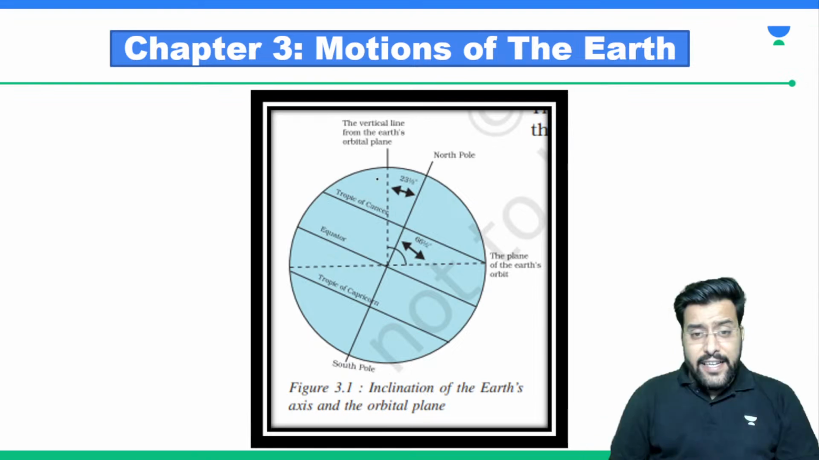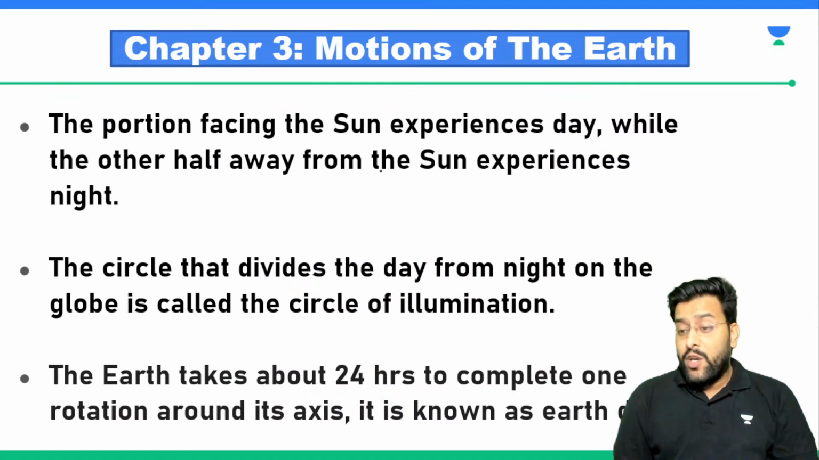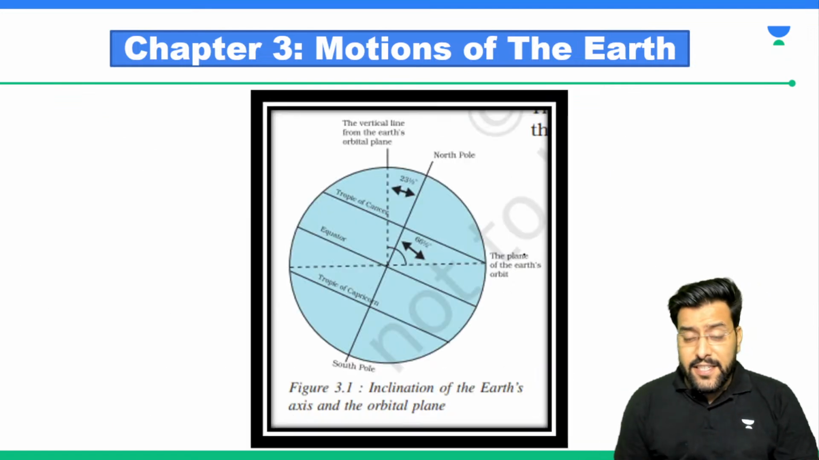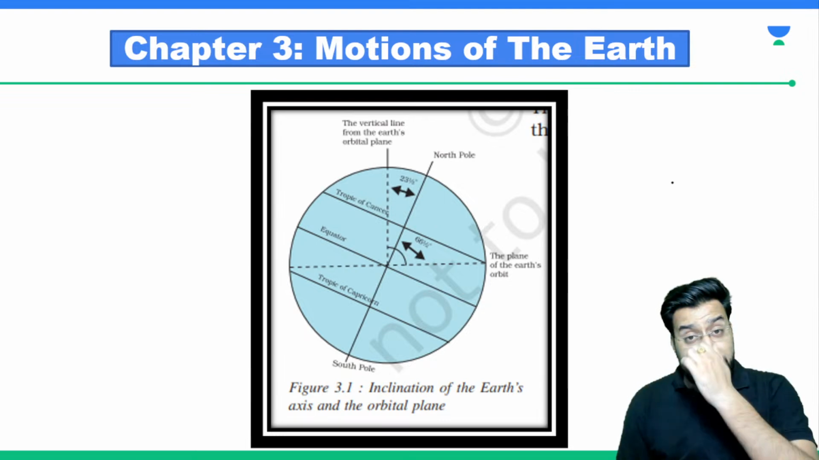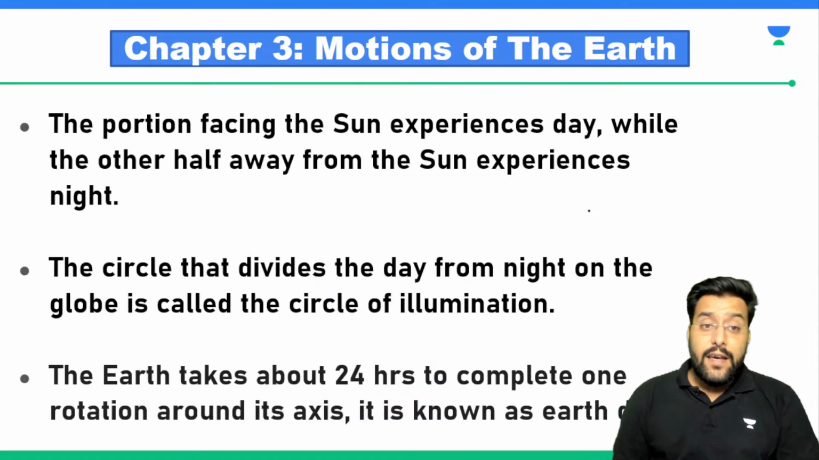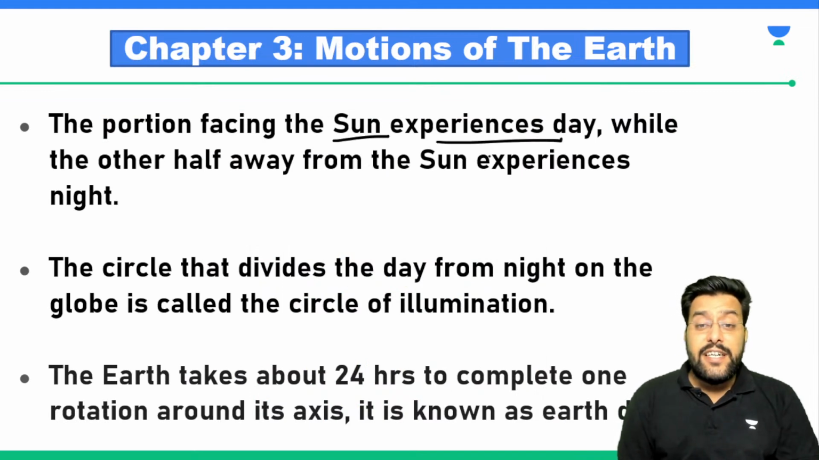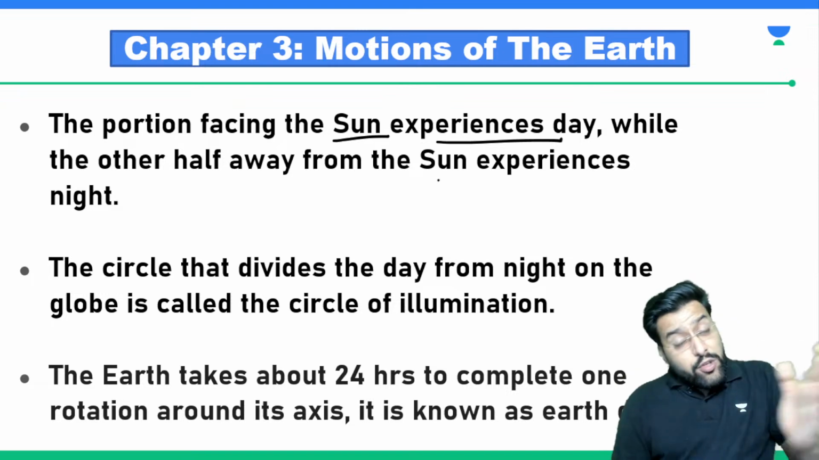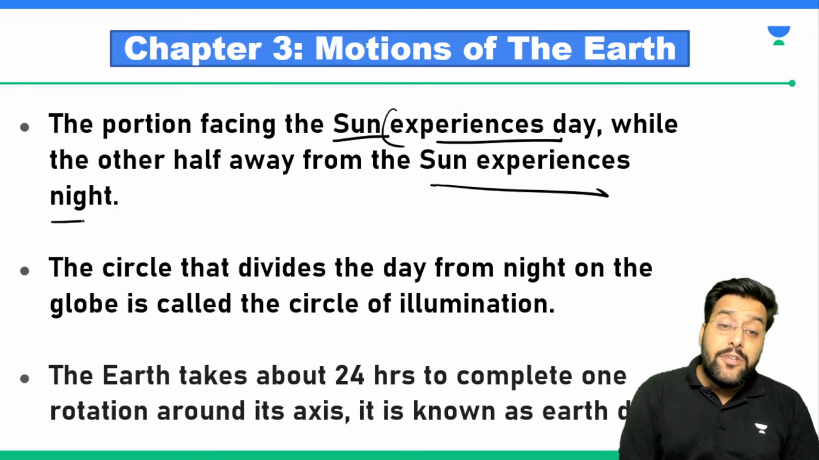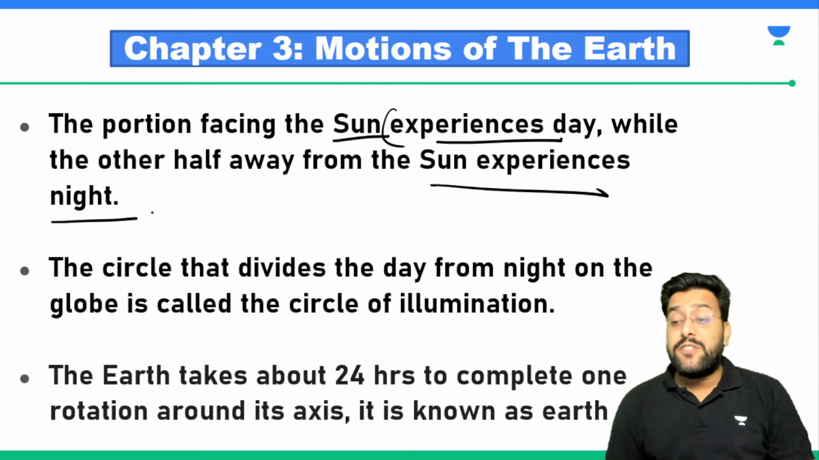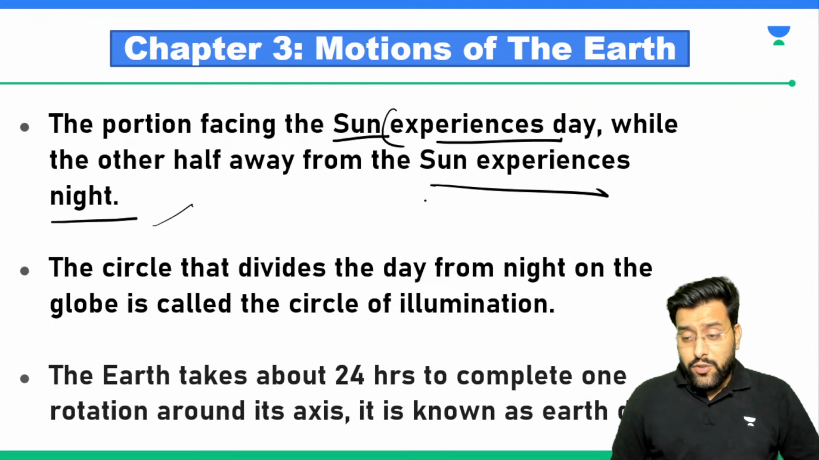This inclination is called as what? The axis of the Earth. So what is happening if this is the Earth? At one time, one portion of the Earth is facing sunlight. The portion of the Earth that experiences the sun is having day, while the other part, which will be away from the sun, will experience night. So what is happening?